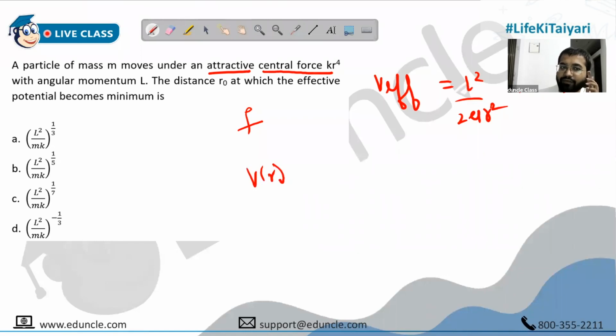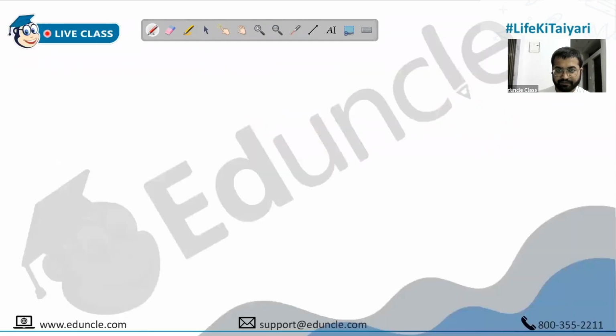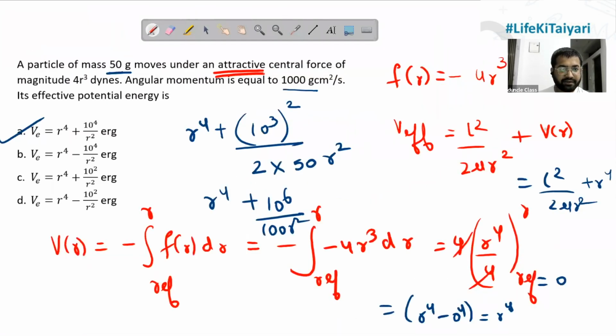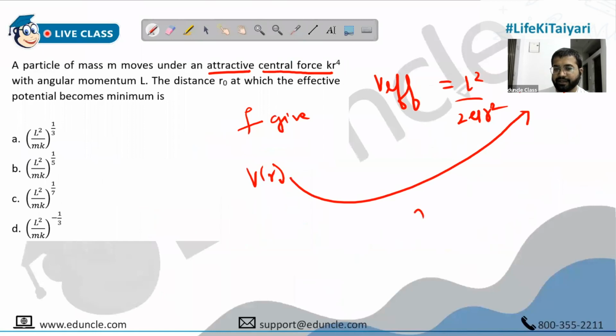And once you calculate V of R, what are you supposed to do? Take the derivative and equate it to zero. Yes, you will substitute it here. They are asking you the distance R naught at which the effective potential becomes minimum. So do this later. Chalo, copy this, just take a screenshot. Okay, substitute it here and then differentiate it with respect to R, equate it with 0 and find the value of R naught. Next,